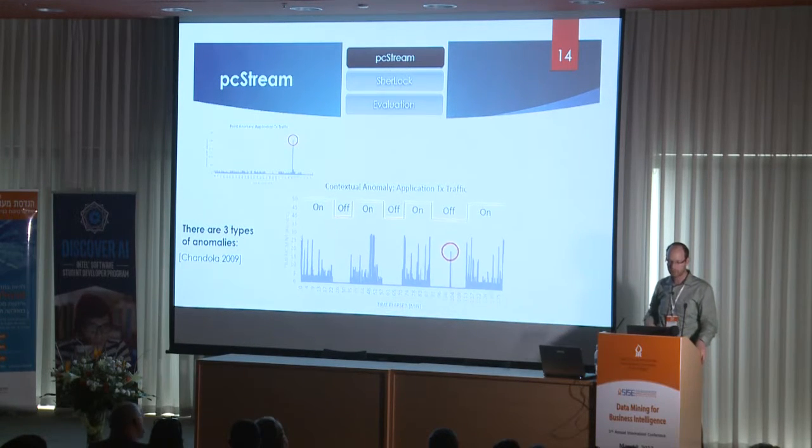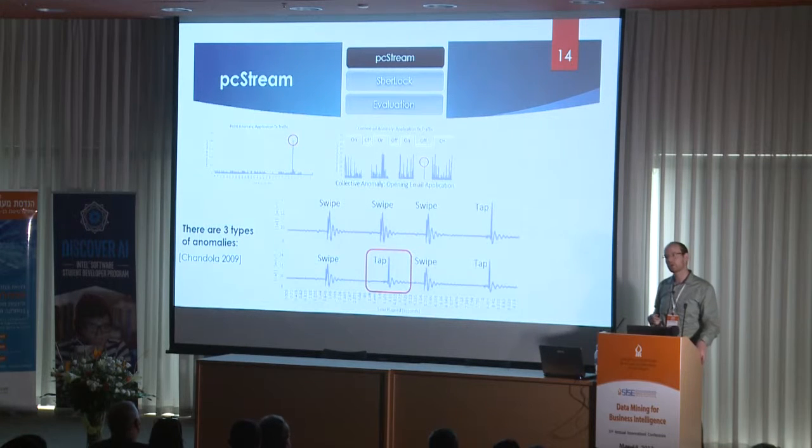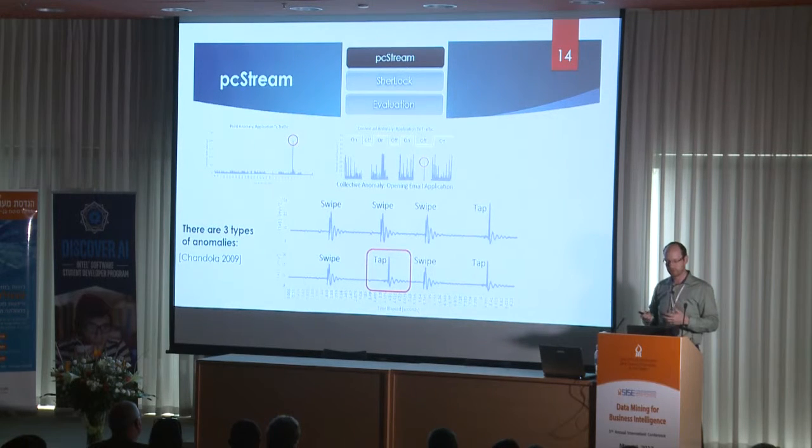So that's a contextual anomaly. And finally, collective anomalies are where you can't look at one observation, you have to look at a collection of observations, and only this collection of observations represents an anomaly. So how do we do this with PC Stream?